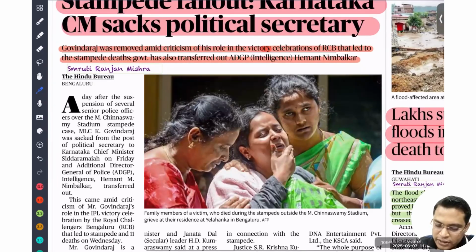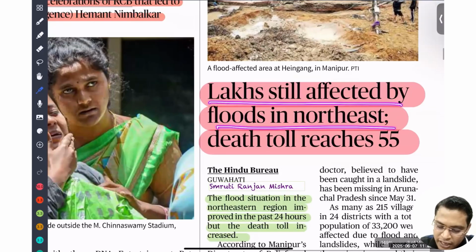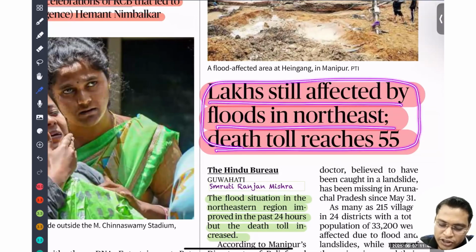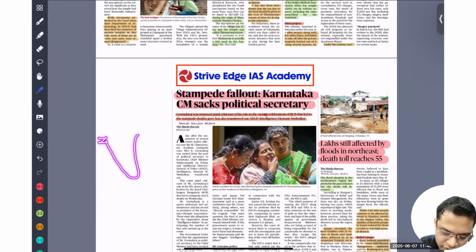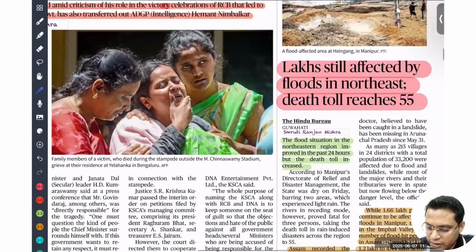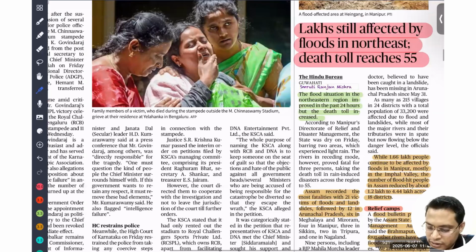Okay, next is: lakhs still affected by floods in the northeast, death toll 55. I had already told you about the northeastern states, but I'll explain once again the geography of the northeast. Here it is mountain, here it is mountain, and in between there is the Brahmaputra river, and every river flows downward. Because of that, too much water has to drain in a very small span, and this is a plain area. So this region is affected by huge flooding each and every year. This year also, because of the monsoon, the northeast is severely affected.